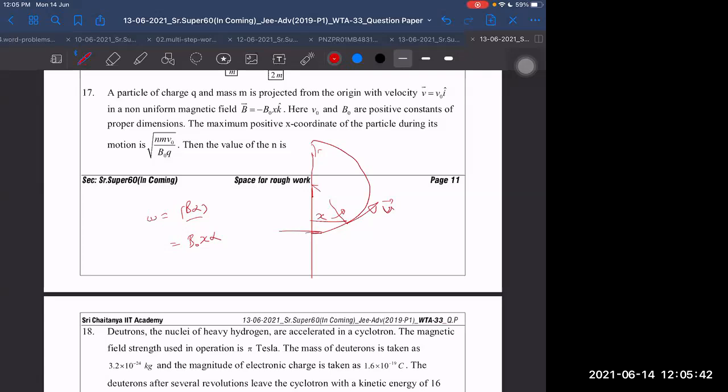And omega can be written as omega is equal to V naught by R, or I can write omega as d theta by dt is equal to this V naught X alpha. I think this is better to solve this way only. X I have to write in terms of theta. Can I write in terms of theta X, value of X?